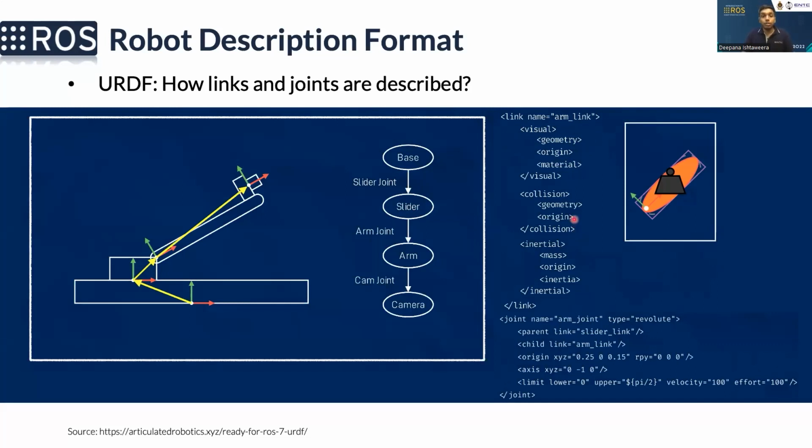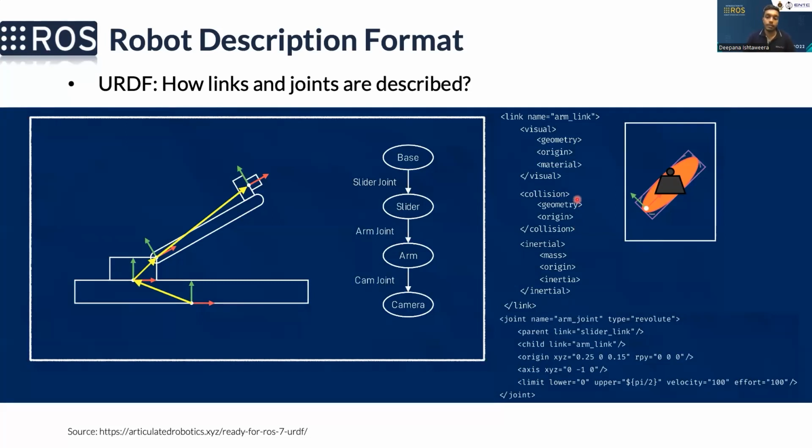The visual data is the data that we put such that ROS simulations or robot model tools can understand its visual appearance. For an example, its size, the geometry, where it should be placed, and the material, like the color or other descriptions.